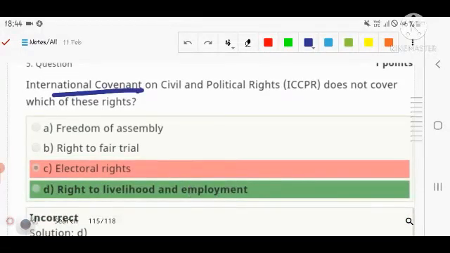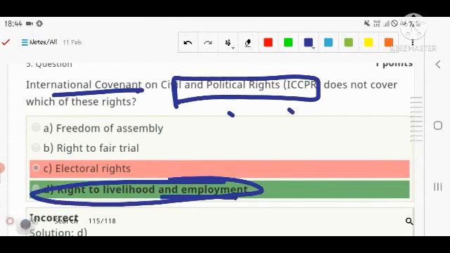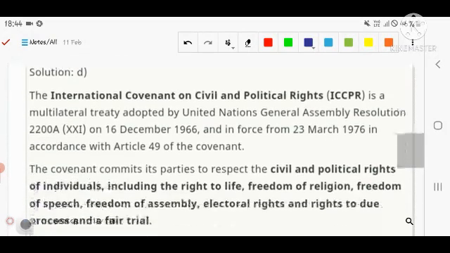Let's see the next question. International Covenant on Civil and Political Rights, you know very well, United Nations Human Rights Council, in which three types of rights are given as per this convention. International Convention on Civil and Political Rights. Which of the following rights is not conferred? So right to livelihood and employment is not conferred. Electoral right, right to trial, right to freedom of assembly, so those are given.